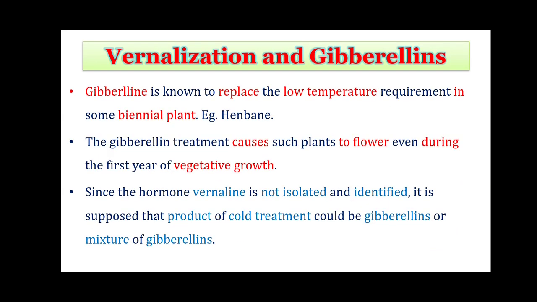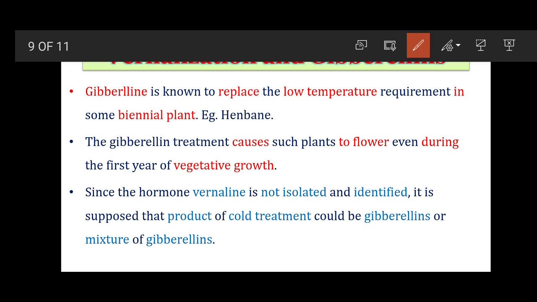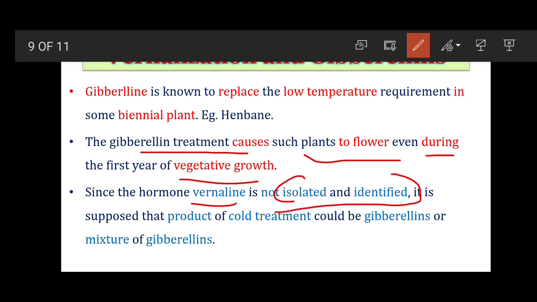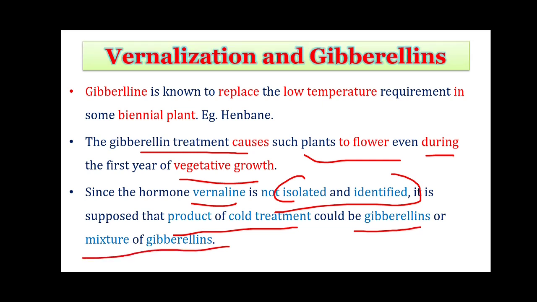Now, vernalization and gibberellin. Gibberellin is known to replace the effect of low temperature in biennial plants. An example is henbane, in which gibberellin treatment causes the plant to flower even during the vegetative growth phase. Since the hormone vernalin has not been isolated or identified to date, it is assumed that the product of cold treatment, the hormone which induces flowering, could be a gibberellin or a mixture of various gibberellins. So here gibberellin is identified as a replacement for low temperature treatment.